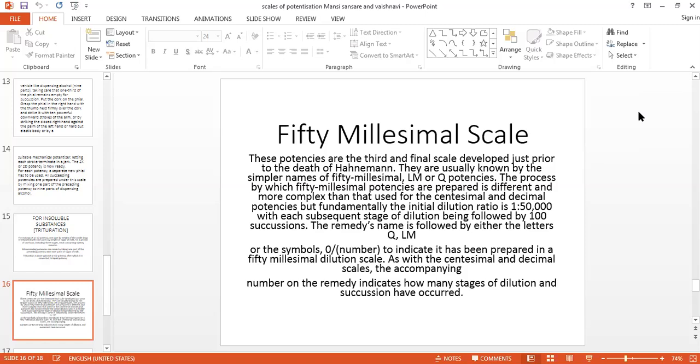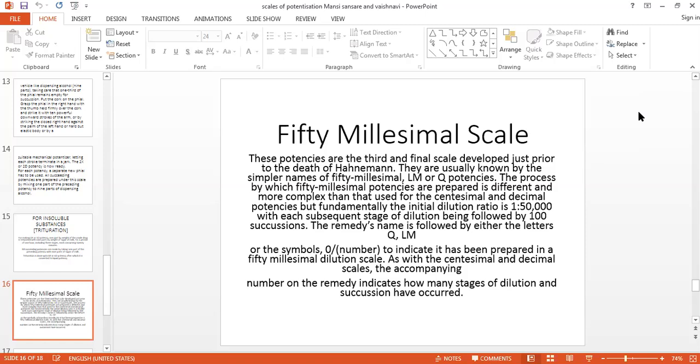In detail, we will take a separate lecture on the 50 millesimal scale, but here I will give a short introduction to it. The ratio is 1 to 50,000. As we have seen in the decimal scale, the ratio is 1 to 9. Deci means 9. In the centesimal scale, the ratio is 1 to 99. Centi means 99. Similarly, in the LM potency, you will get 1 to 50,000.